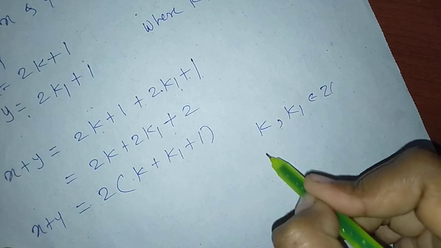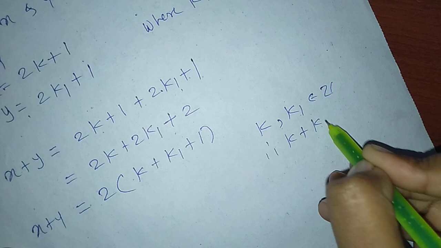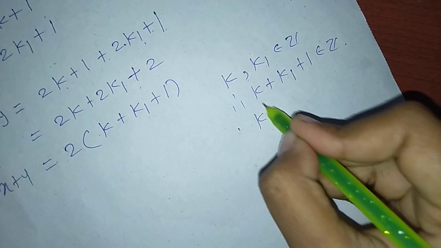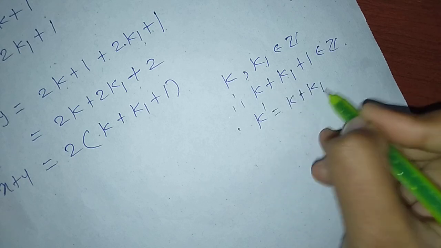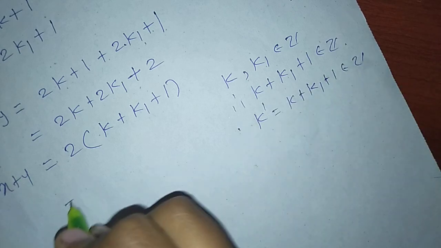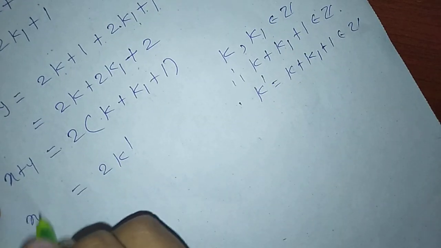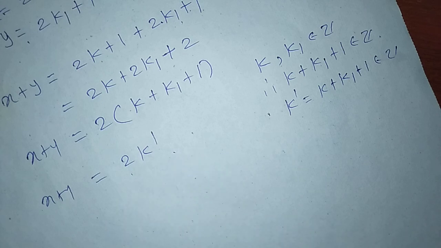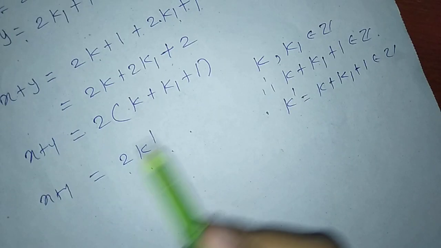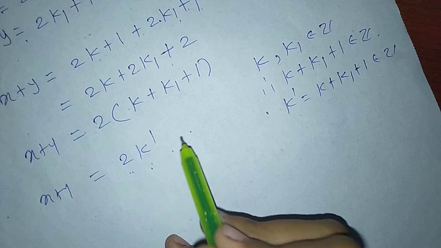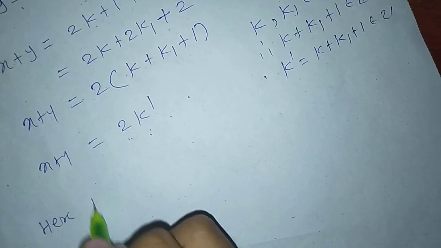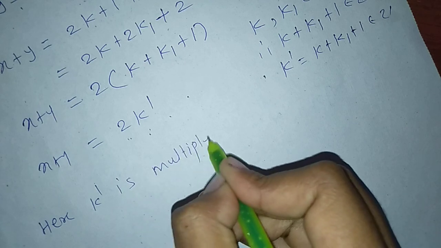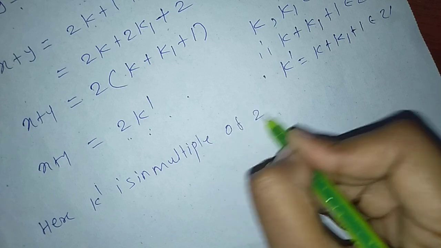k and k1 belong to Z, therefore k plus k1 plus 1 also belongs to Z. Put k dash equal to k plus k1 plus 1, which belongs to Z, so we get 2k dash, where k dash belongs to Z. 2 into some integer means this number is always even because it is a multiple of 2.